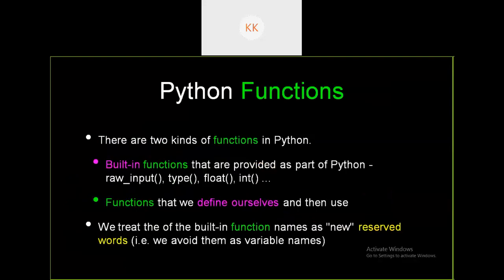There are basically two types of function. One is called a built-in function. Another one is a user-defined function. What are built-in functions? They are provided with the programming language. Every language has built-in functions and user-defined functions. The functions that are provided with the programming language, we call built-in functions. Python also has provided some built-in functions like raw input, type, float, int,